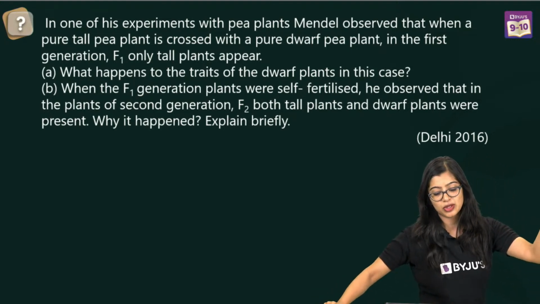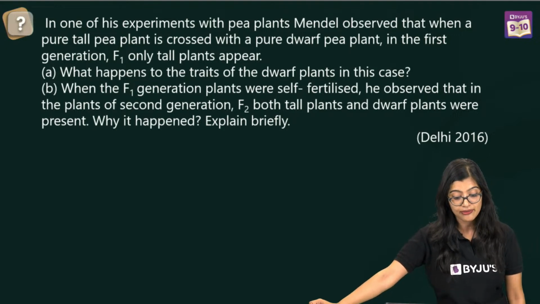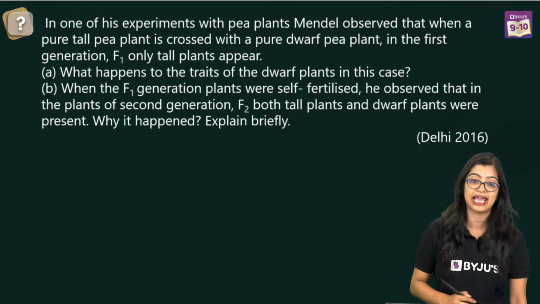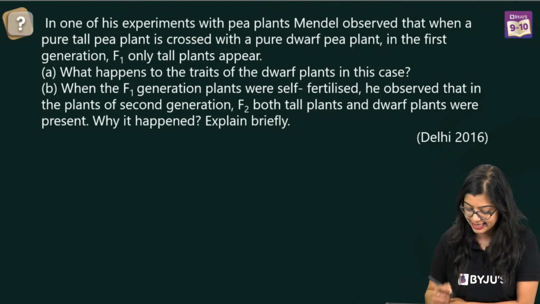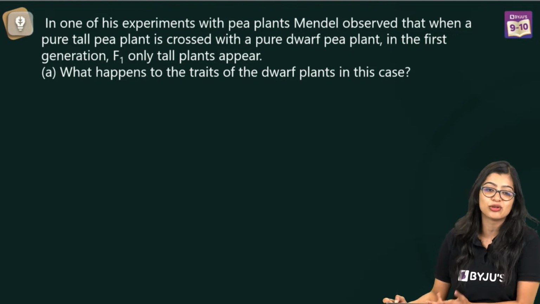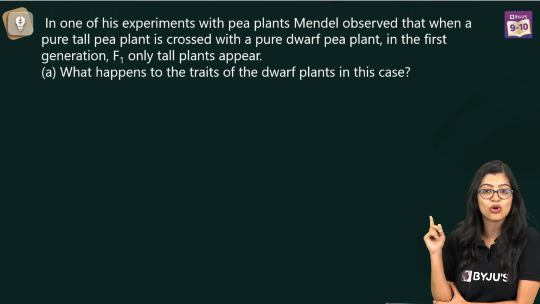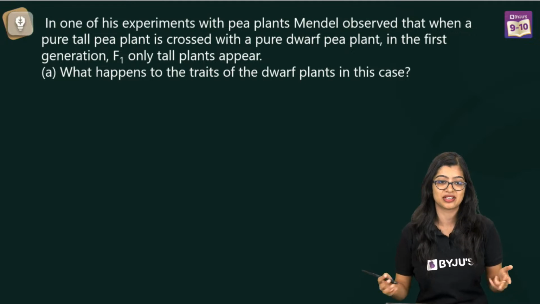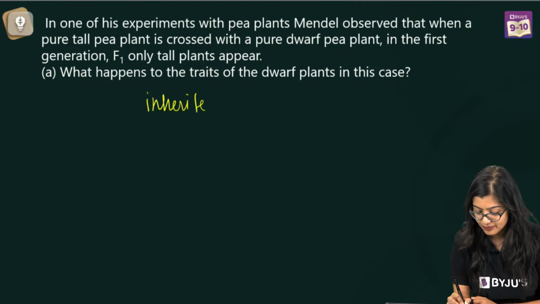Question number 14, a twisted version of our previous question. In one of the experiments with pea plants, Mendel observed that when a pure tall pea plant was crossed with a pure dwarf, in the F1, only tall plants were observed. So here he is asking what happened to the traits of the dwarf plant in this case. I don't think you need me to tell the answer. You know the answer. We have done monohybrid cross and law of dominance so many times, right? Very good. It has gotten inherited, right?